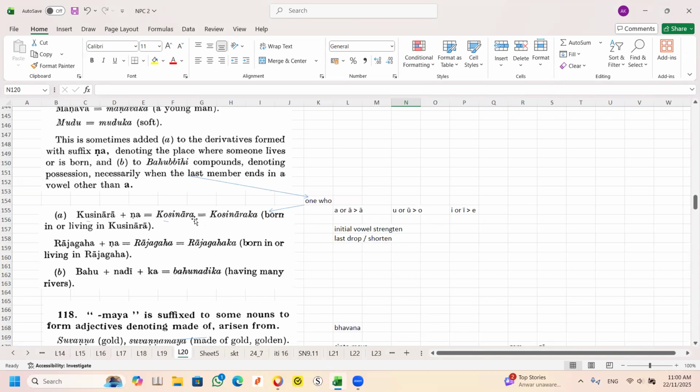So silent A, Kusinara. That is how most Sri Lankans speak, with a silent A. Raja, this is also silent. Gaha. So this is a silent A. But in Sanskrit, the A is always pronounced.